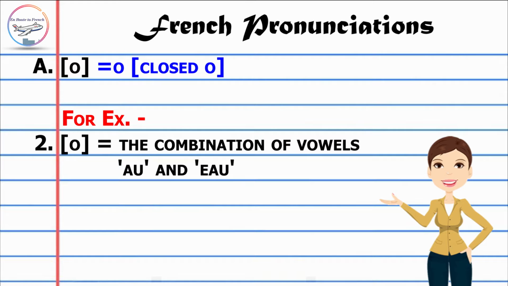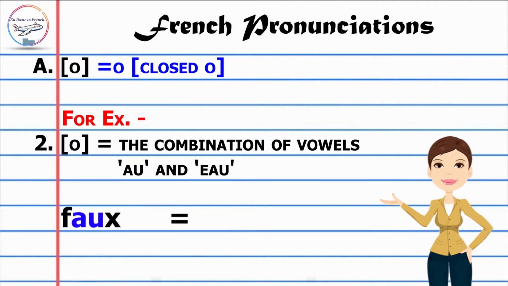Another combination which gives a similar sound of O is the combination AU and EAU. So both of them, AU and EAU, are pronounced as a closed O sound, that is O. To start off, let's see for AU, like auto. Auto means a motor car. Sauf, means except.